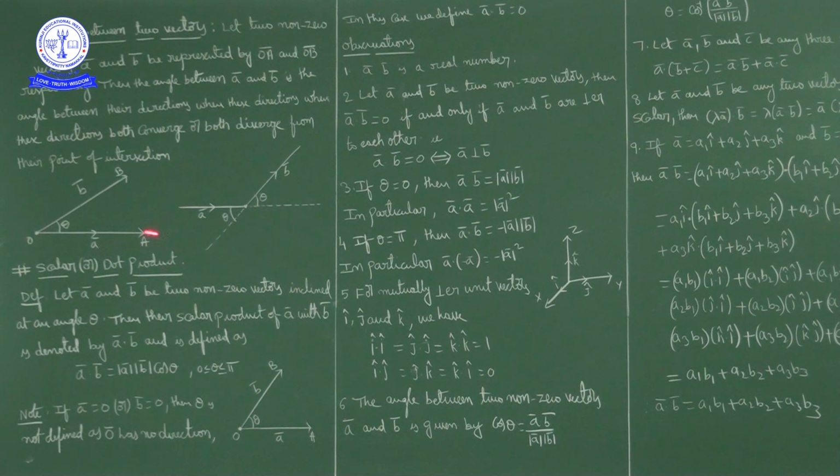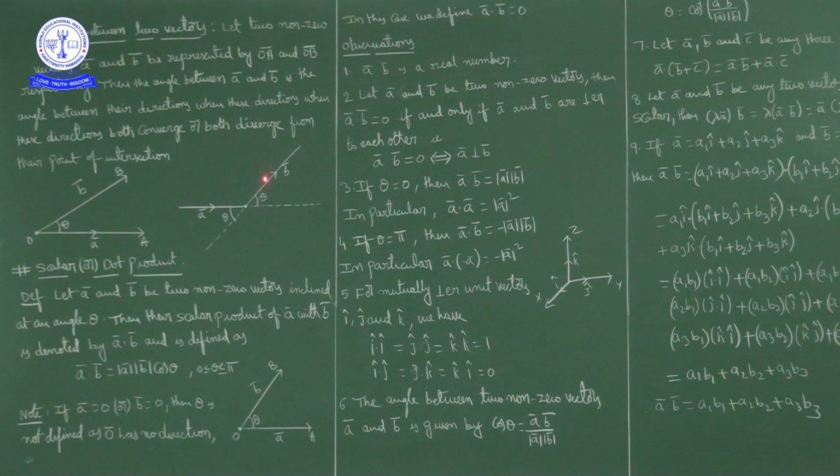Now OA bar and OB bar are moving away from the point of intersection, so this is diverge. Similarly here, one is coming towards the point of intersection and the other is going away from it.